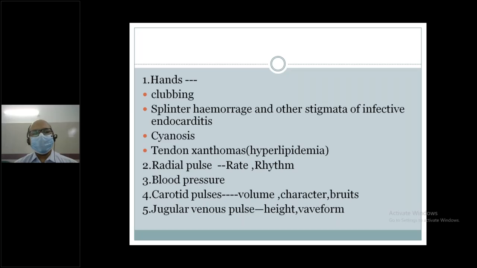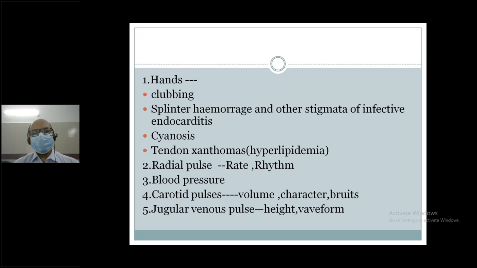Another example is Eisenmenger syndrome. These three are the cardiovascular causes of clubbing. Another feature is splinter hemorrhage or other stigmata of infective endocarditis. Cyanosis, tendon xanthoma. Pulse, usually radial pulse, rate and rhythm.